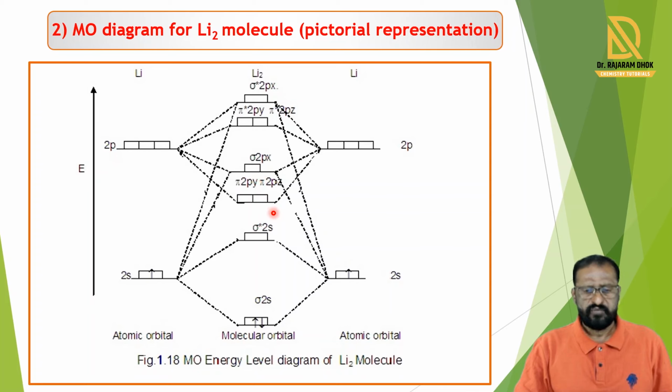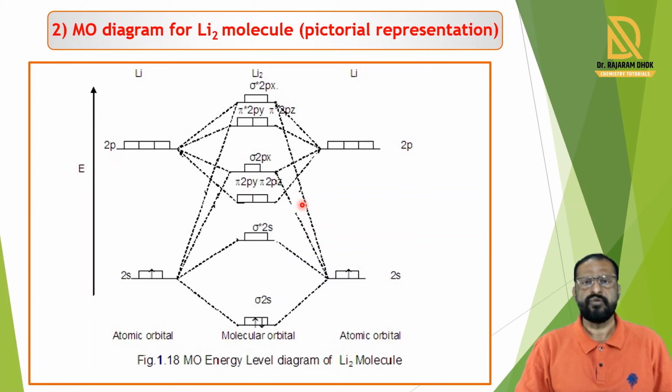As we already discussed in the first point, the sigma 2px orbital is repelled and acquires higher energy than pi py and pi pz. The other energy orbitals formed in this case are similar, as we already discussed in the diagram in the previous lecture, the molecular orbital diagram for homonuclear diatomic molecules.